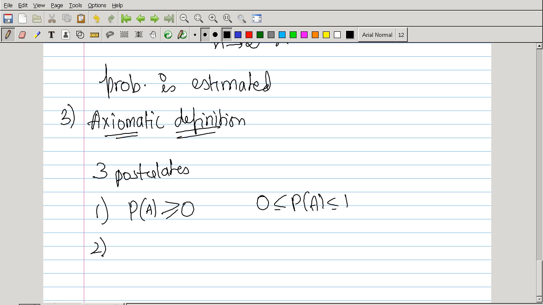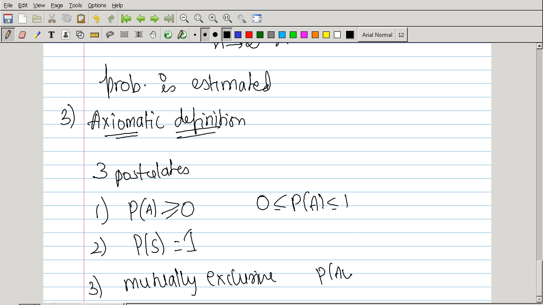Now the second: the probability of the sample space or total set is 1. Now the third postulate: if the events are mutually exclusive, then P of A union B is equal to P of A plus P of B.